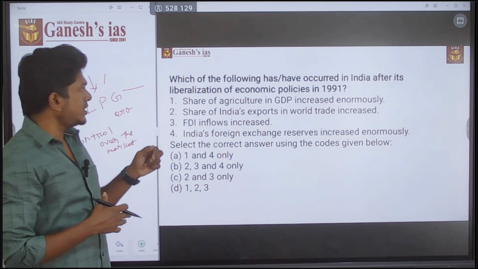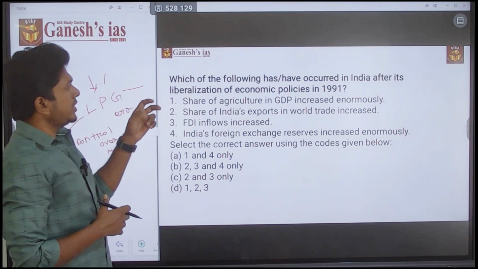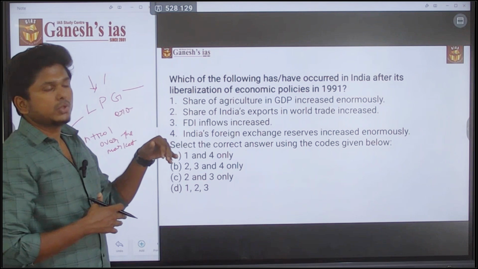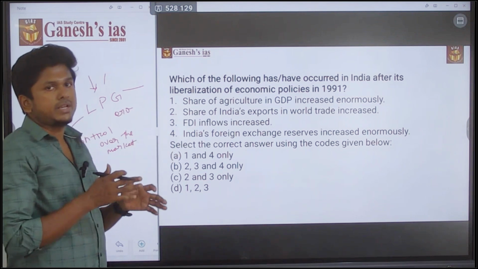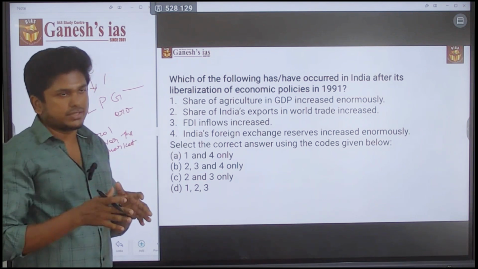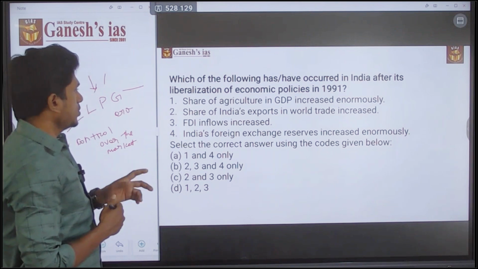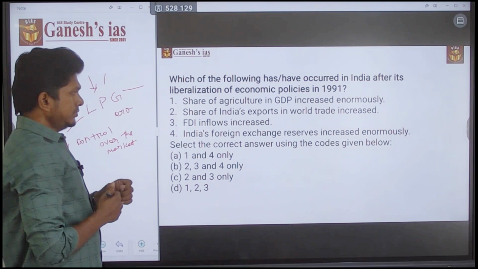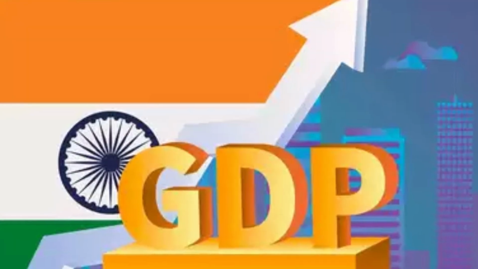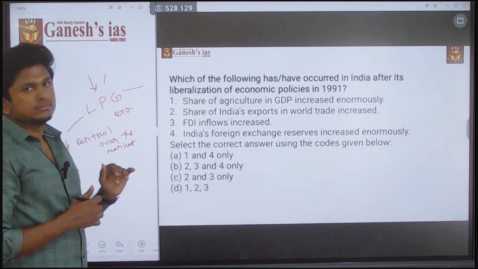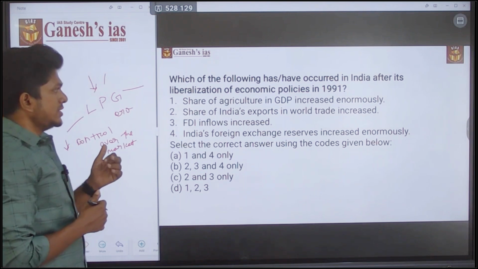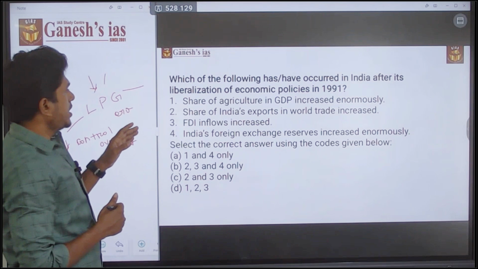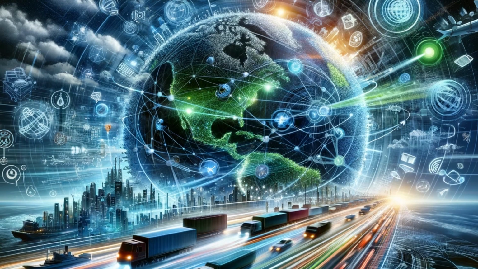So the question is, which of the following has occurred in India after its liberalization? What change happened in India after this liberalization? So the first statement is, share of agriculture in GDP increased enormously. This is the extreme statement, but wait. Second statement, share of India's export in the world trade increased.